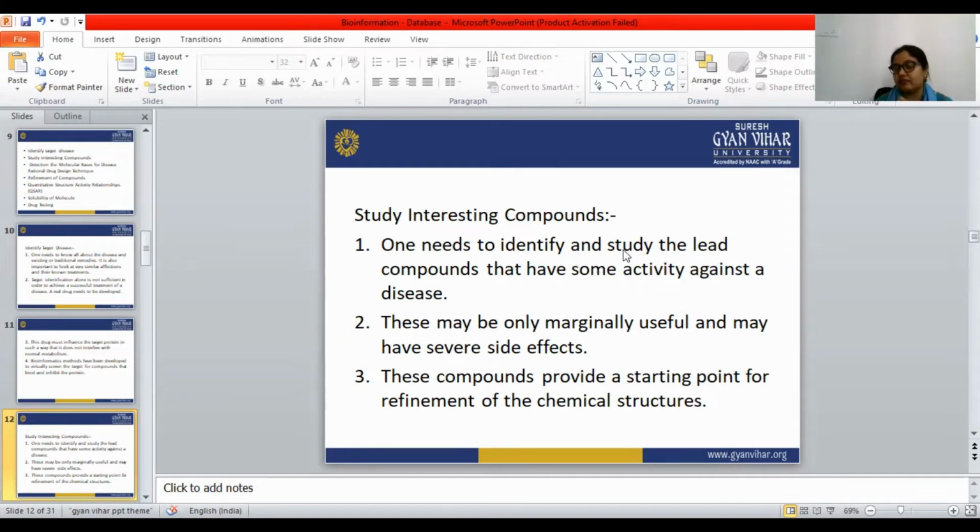It may have severe side effects, or it may not have any side effects and may be very useful. So if a particular drug has major side effects, that compound needs refinement of its chemical structure. We can modify the chemical structure to avoid or prevent the side effects of the drug. So that compound provides a starting point for the refinement of the chemical structure.